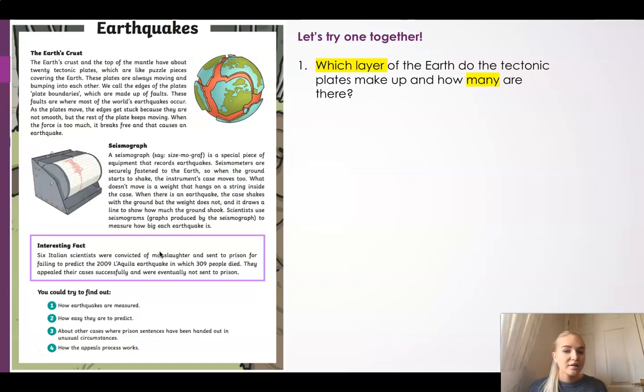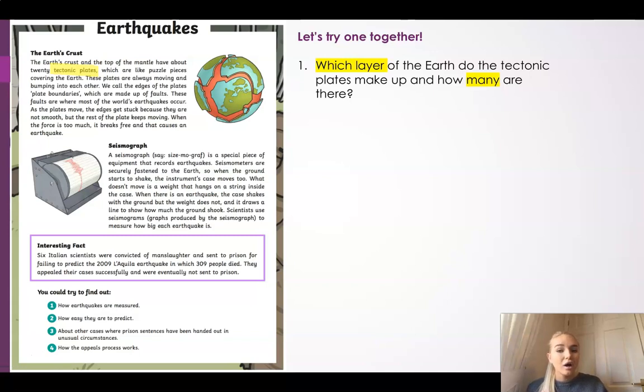And this means that when I start to read the text now, I am looking for a layer, and I am looking for an amount or a number. And I'm going to start reading my first paragraph here because I know this is all about the earth and the earth's crust. So that might have some layers of the earth. And I can see, the earth's crust and the top of the mantle have about 20 tectonic plates. So the top of the mantle has tectonic plates. So that could be the layer of the earth that the tectonic plates make up. Maybe. And I can see here that I have actually seen the word tectonic plates, so I know my answer is going to be around that area.